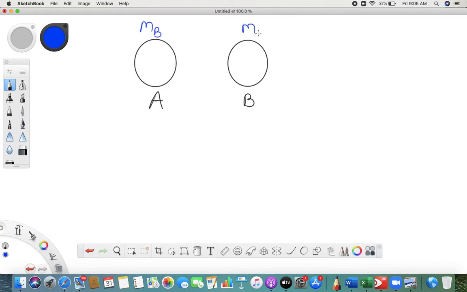Now see, they have given us an example. There are two objects, object A and object B. The mass of the first object is ma, and the mass of the second object is mb.